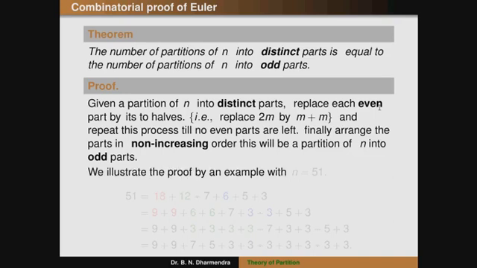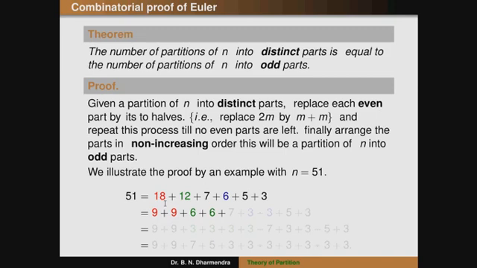To take an illustration, suppose n is equal to 51. Then 51 can be written as 18 plus 12 plus 7 plus 6 plus 5 plus 3. Here 18 is an even term, 12 is also an even term, and 6 is also an even term. So we compare with the term 2m. Here 18 can be written as 2 into 9, that is 9 plus 9. If it is an even term, you can split it into two equal parts, m plus m. Here 12 can be written as 6 plus 6.